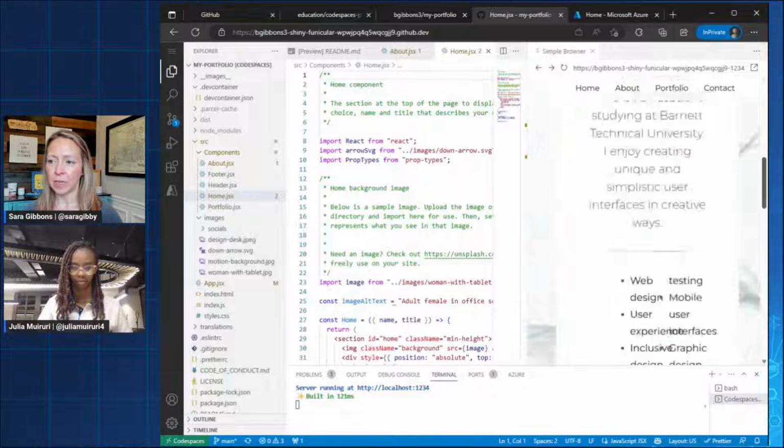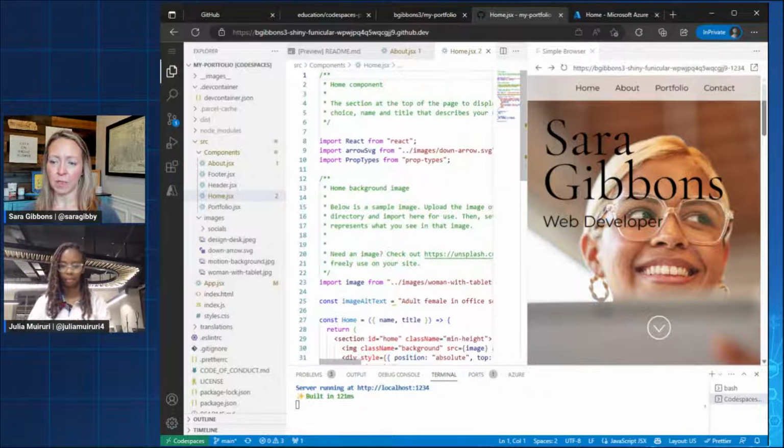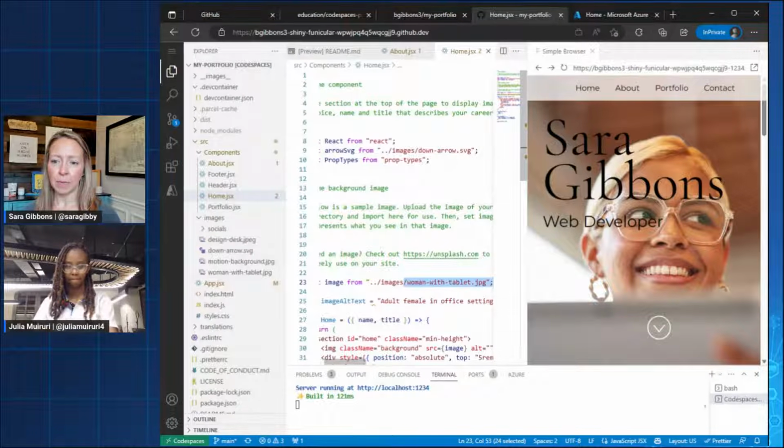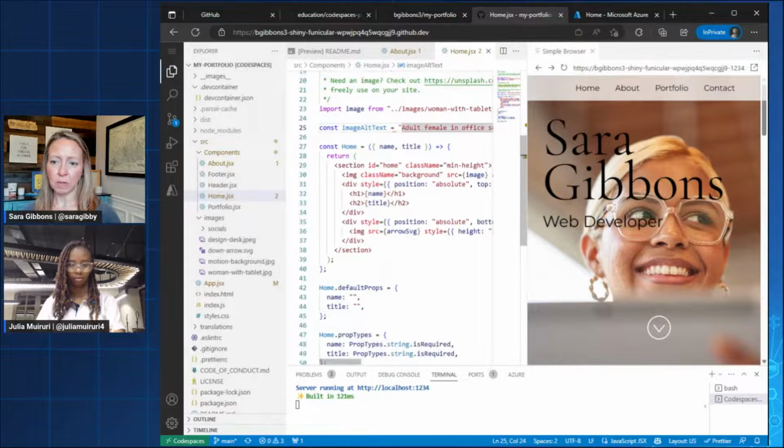Home is this right here. So the first image here gives you the sample one. It gives image alt text, so you can have that updated as well for your image. Just to share with everybody, if I was ready, I have a new image we could put in here.